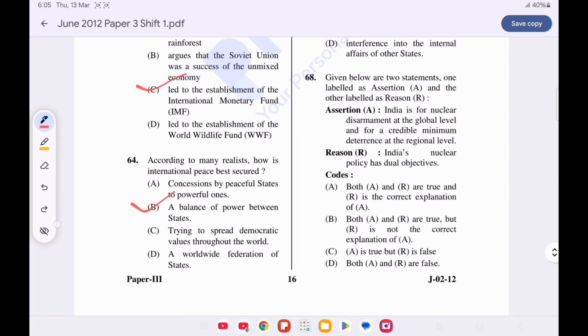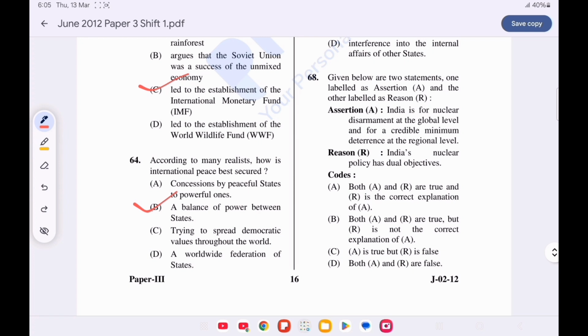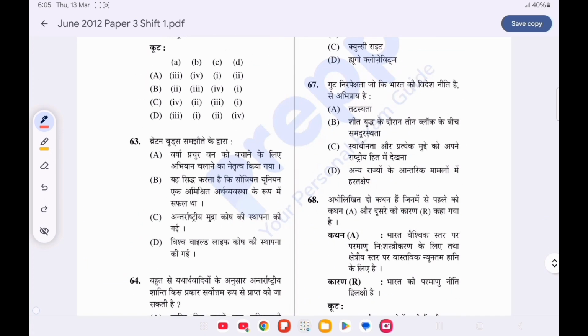Question number 68 is assertion reason. Assertion. India is for nuclear disarmament at a global level and for a credible minimum deterrence at the regional level. Reason. India's nuclear policy has dual objective. Option A is correct. Both the statements are true and R is the correct explanation of A.